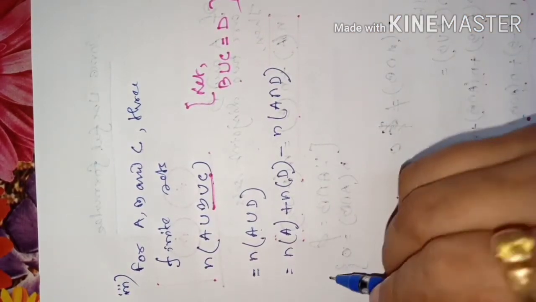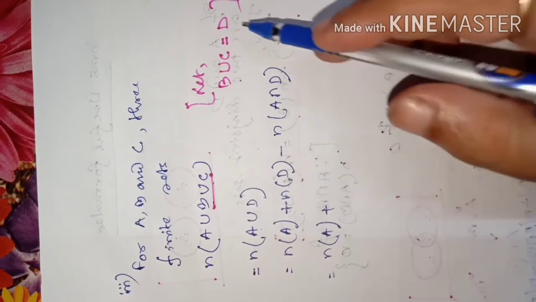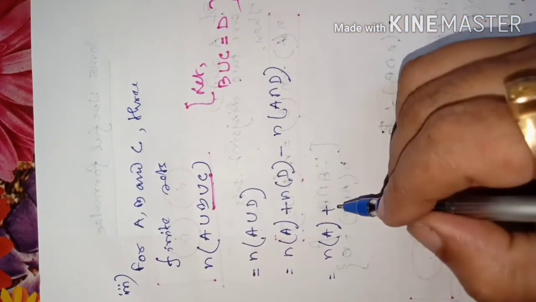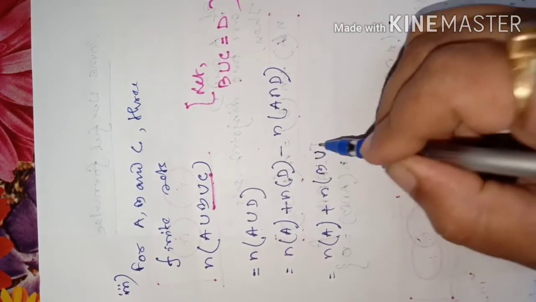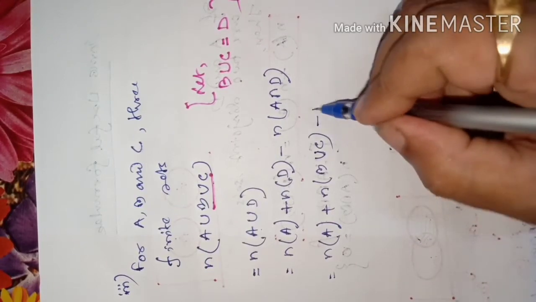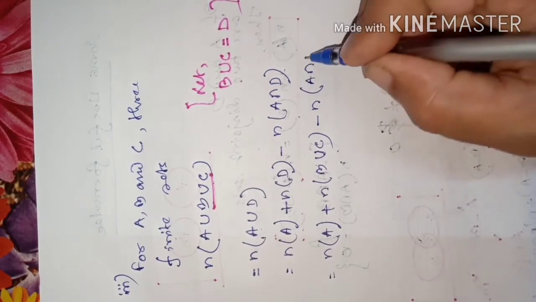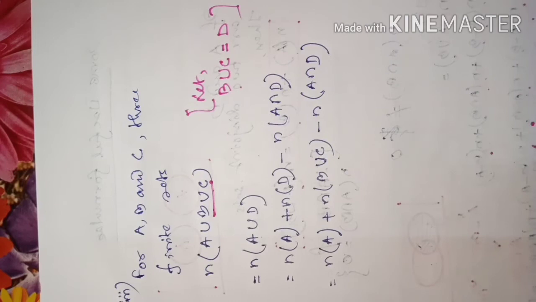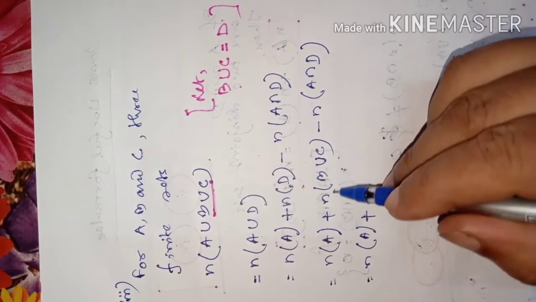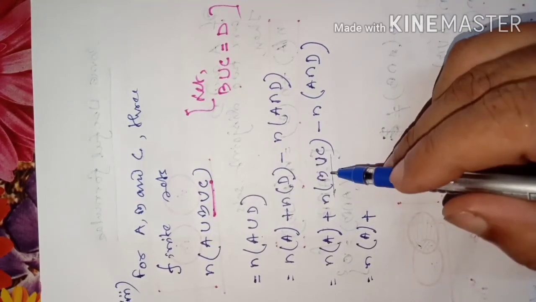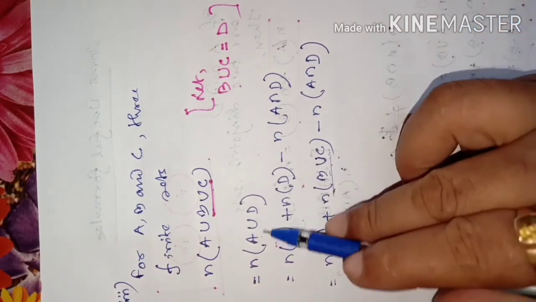Now you see, number of elements of A plus number of elements of D. D is actually B union C. So here I can write number of elements of B union C, minus number of elements of A intersection D. Got the idea? Now this is the number of elements of B union C, again two sets are here. In this part again we can use the second formula as we have used there.